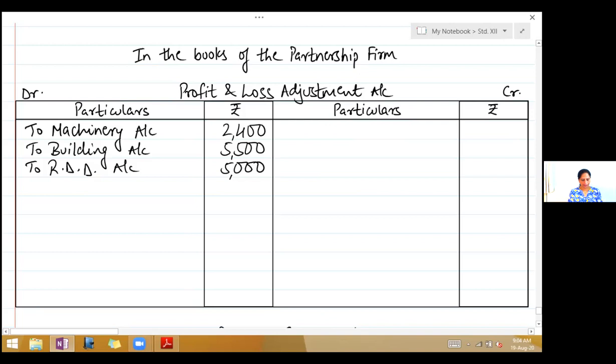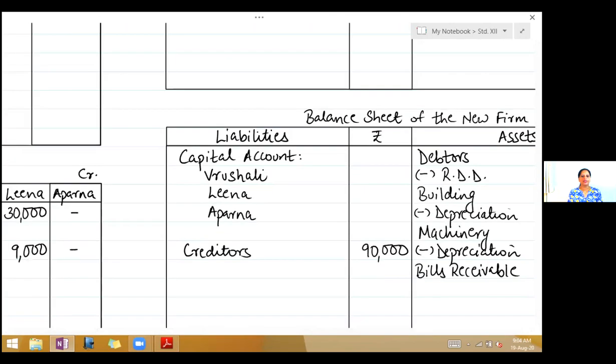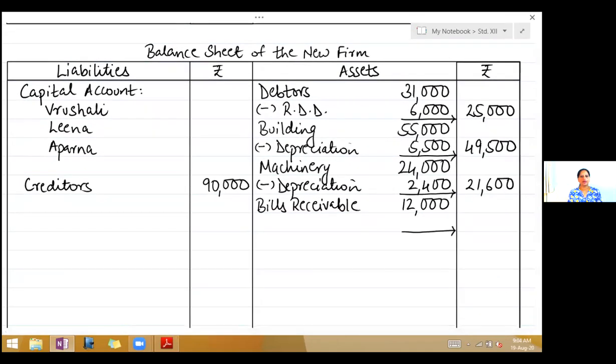Next adjustment, bills receivable are taken over by Vrushali at the discount of 10%. So look at the balance sheet. You have written bills receivable 12,000. Now these bills receivable are taken over by the partner. So here you will write less taken over 12,000 and put a dash in the outer column. Now it is taken over by Vrushali, so she's taking over the asset.